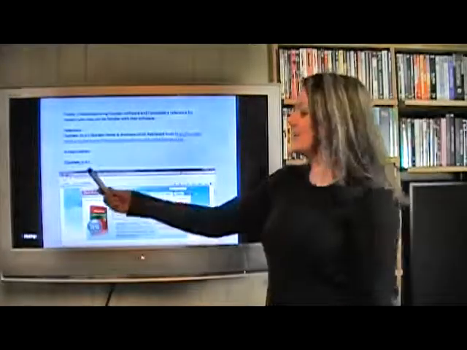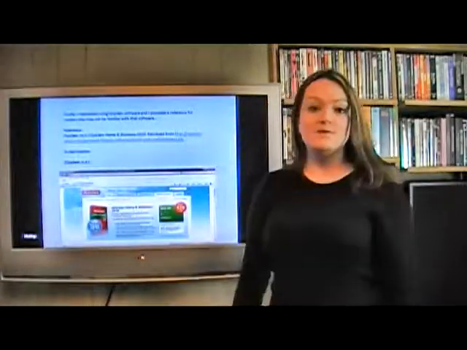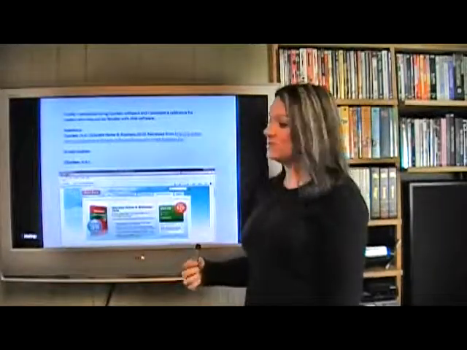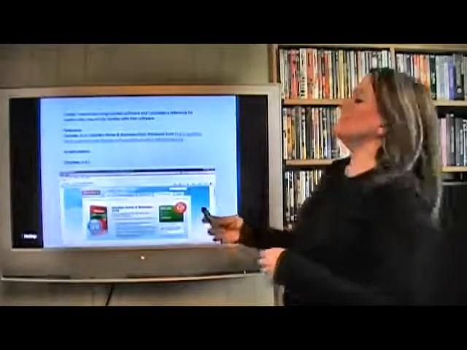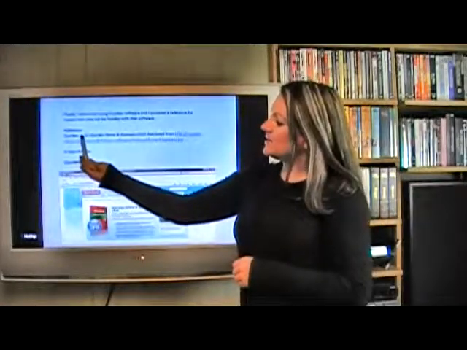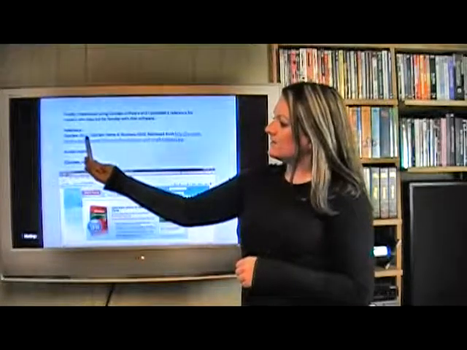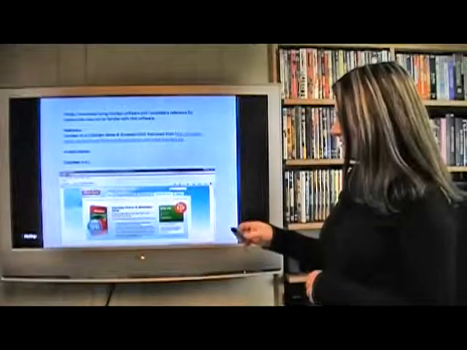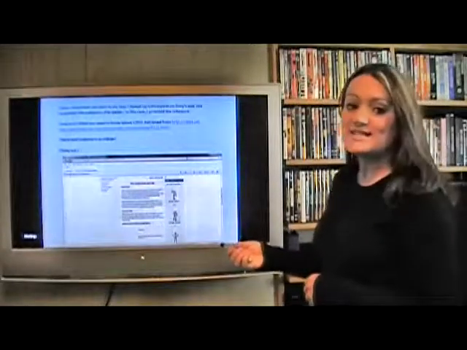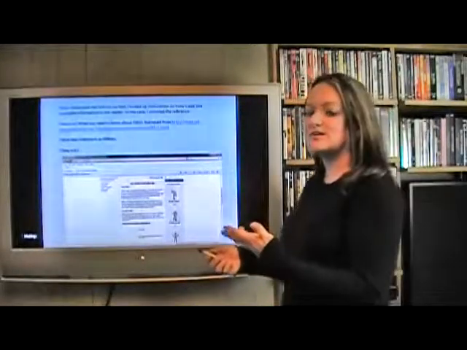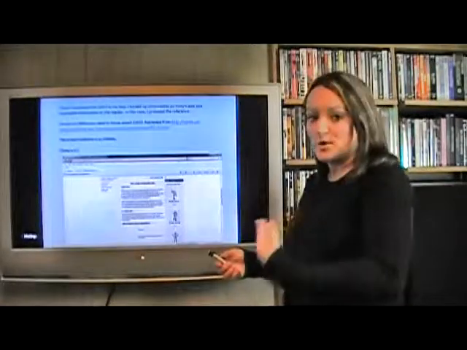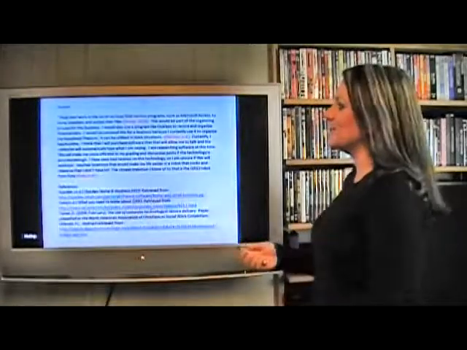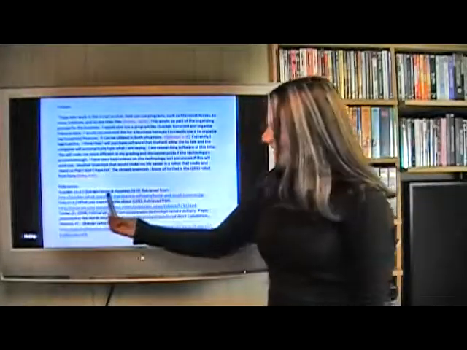The in-text citation for that is author, date. Sometimes there's not a date. No date: N period, D period. That's what you would use. When there's no date, you just type n.d. in parentheses. And that is your reference for the in-text citation. I know we're not talking about that yet, but I just wanted to warm you up to the idea that we're going to be doing in-text citations, which are very important as well. Okay, so here's the citation again.